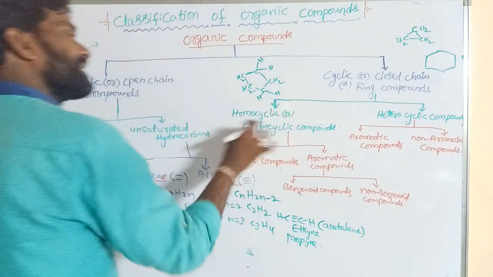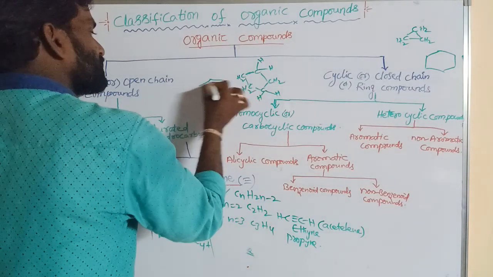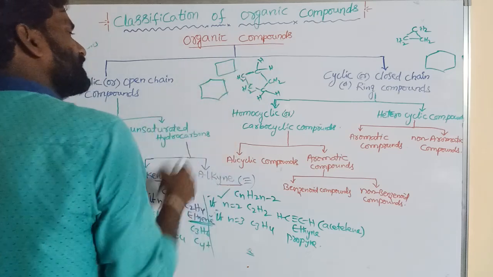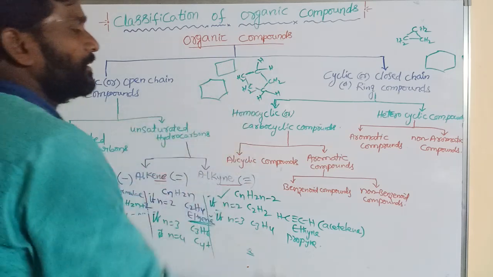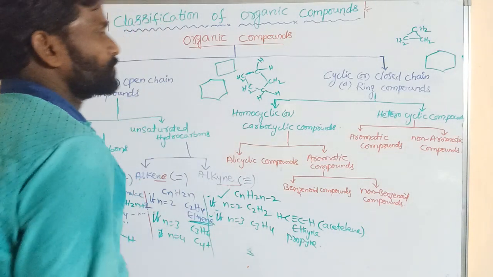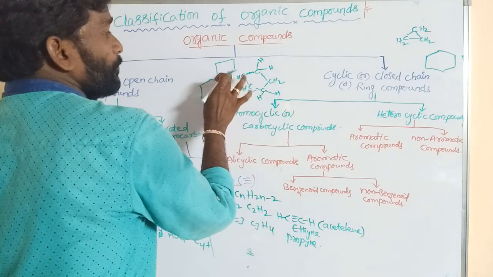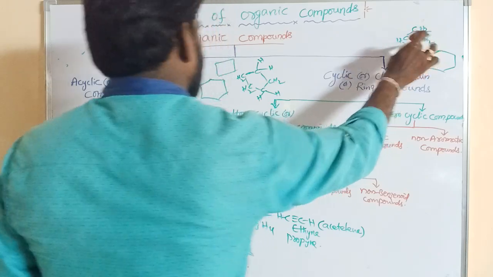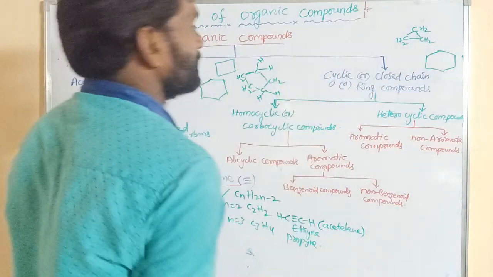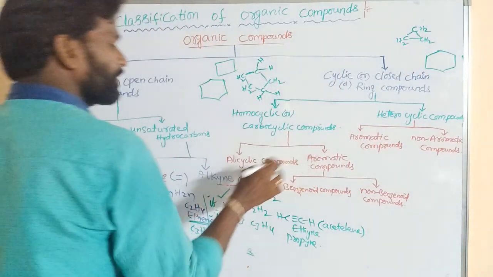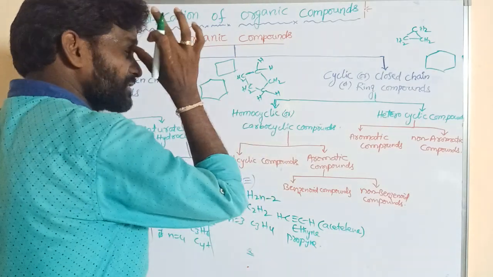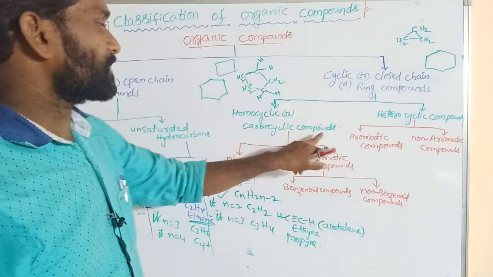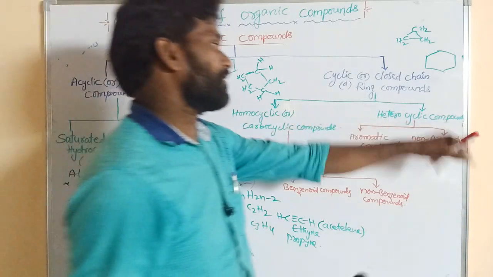So this is the homocyclic or carbocyclic compound, like this also. All these are the bond line structures of carbocyclic compounds. So this is said to be cyclobutane. This is said to be cyclopropane. That we'll discuss later. Alicyclic compounds are homocyclic or carbocyclic compounds.